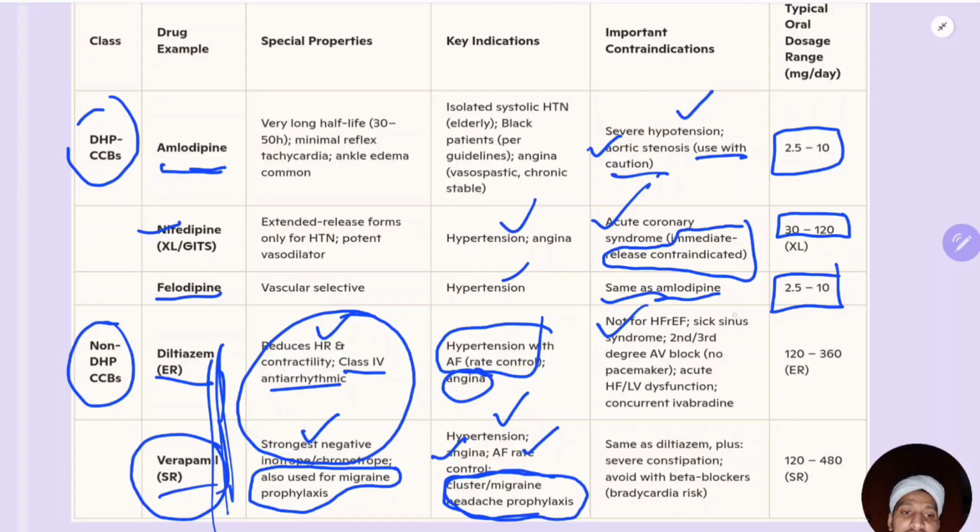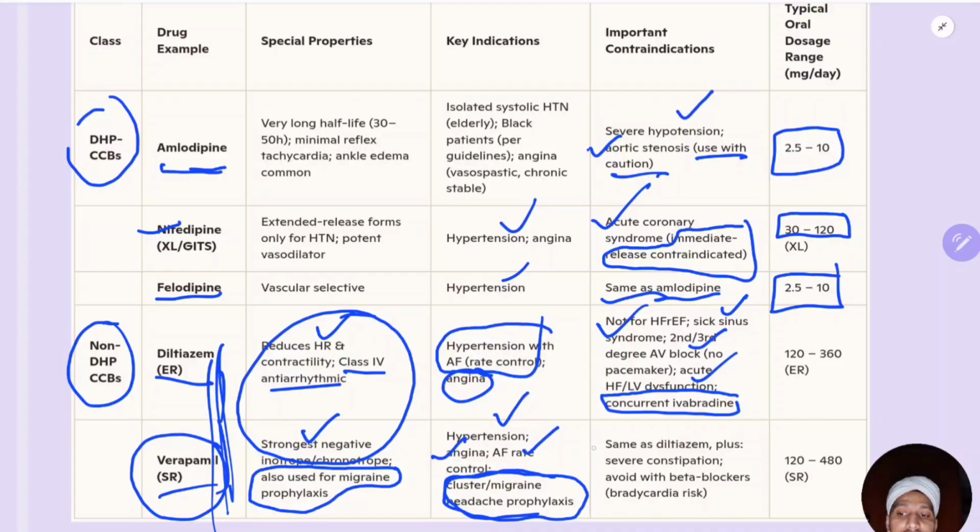Okay, these are contraindications: sick sinus syndrome, AV blocks, LV dysfunction, concurrently along with ivabradine, because ivabradine decreases the heart rate. Ivabradine is a drug which directly acts on the SA node to decrease the heart rate. Okay, so you should not use it concurrently with ivabradine.